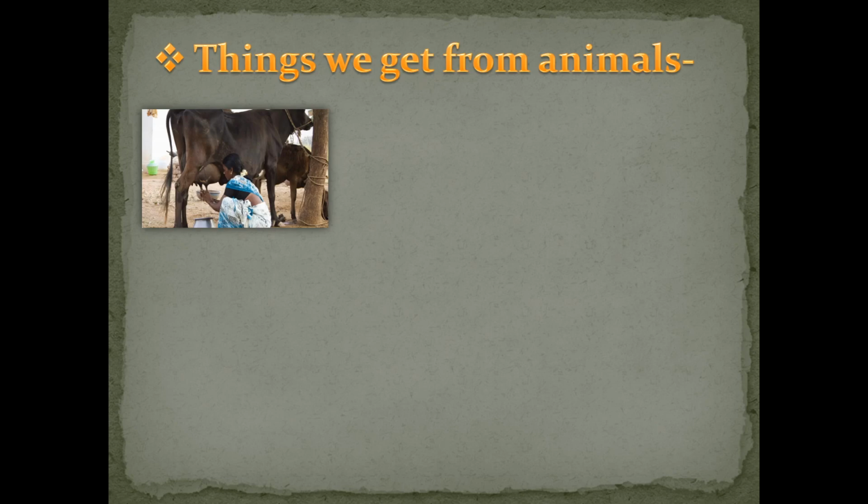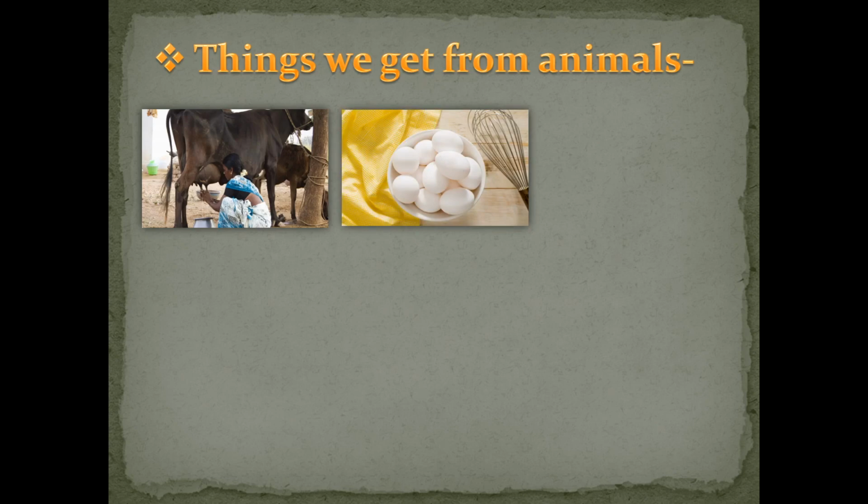We start our morning with tea, coffee or milk also, right? So it is very helpful for our body and our personal health. Okay, so milk we are getting from animals. Then second picture, you can see eggs. What you can see? Eggs. So eggs are the highest source of protein. So eggs are also very healthy for us. It is a big source of protein, right?